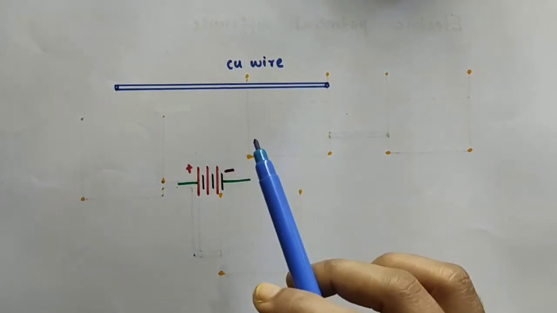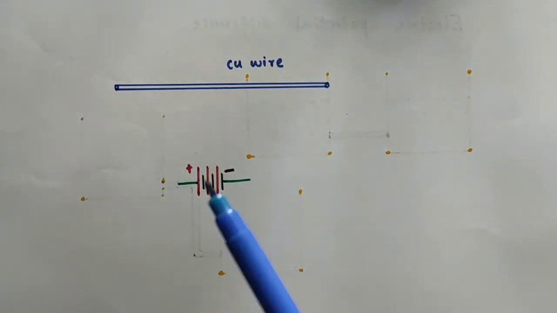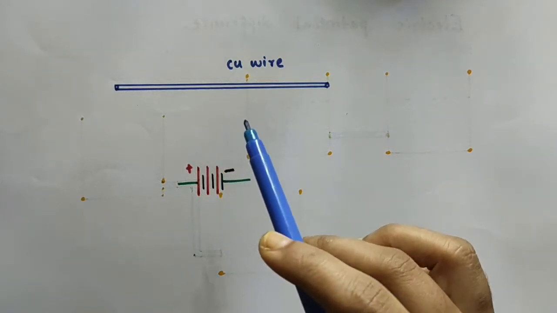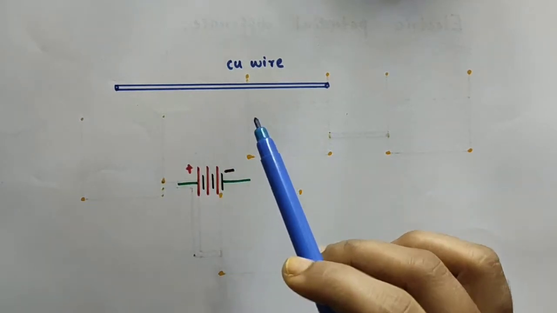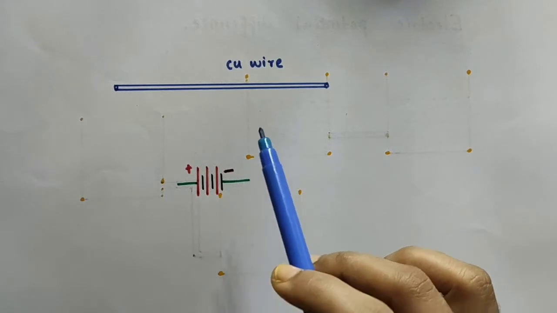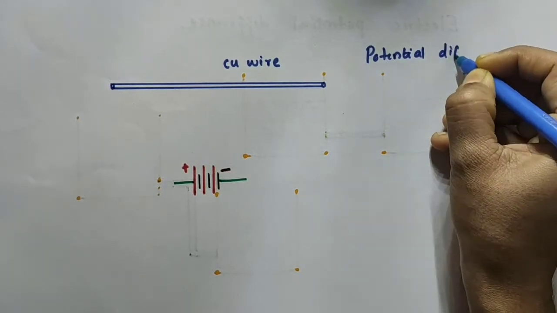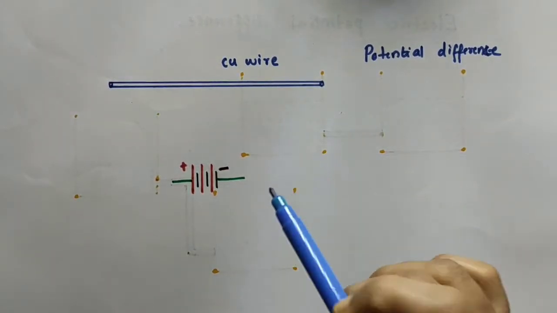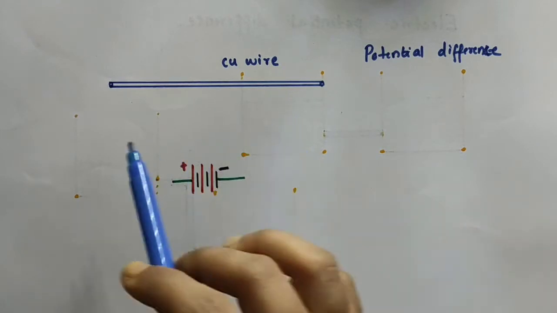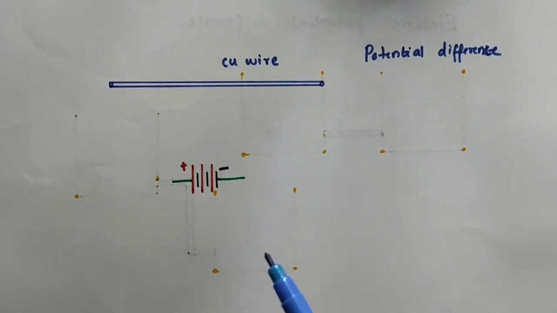So, there must be something which makes the electrons flow through this conductor. The electrons move only when there is a difference of electric pressure along the conductor. That difference of electric pressure is actually called potential difference. So, there must be a potential difference for the flow of electric current through a conductor.